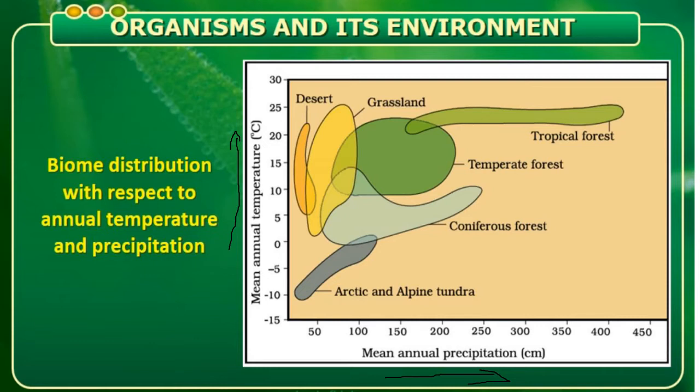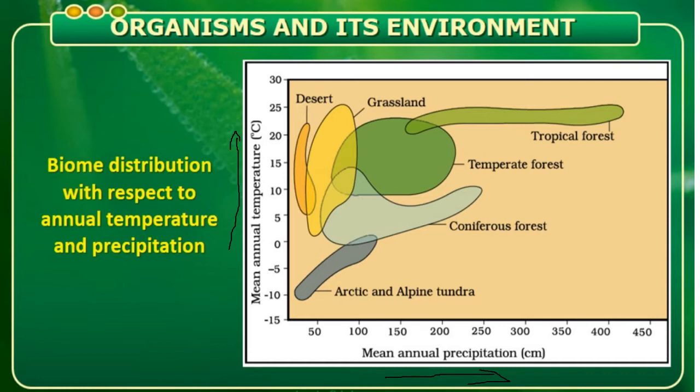Whereas the precipitation, that is the rainfall, is measured in centimeters. It starts with 50 centimeters and ends with 450 centimeters. So here, the local and regional variation within each biome, as I told you, will lead to the formation of a wide variety of habitats. On the earth, life exists in a few unfavorable habitats, and in some there may be extreme harsh habitats also.